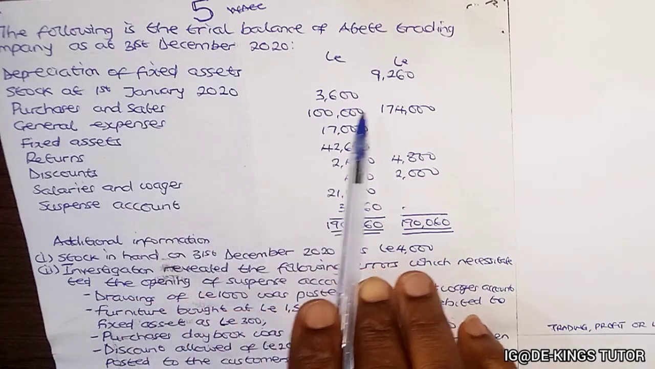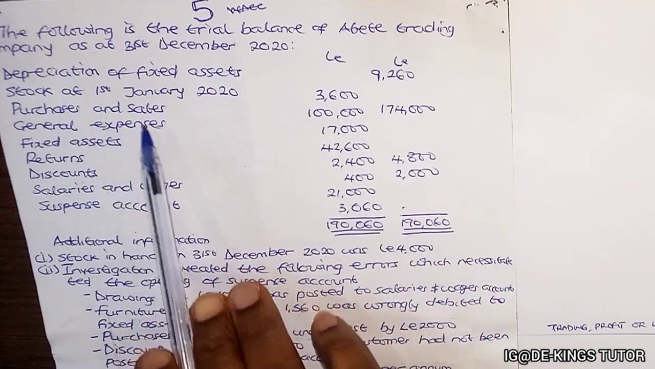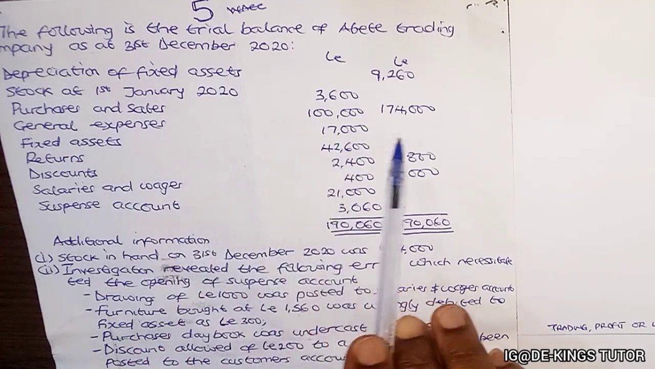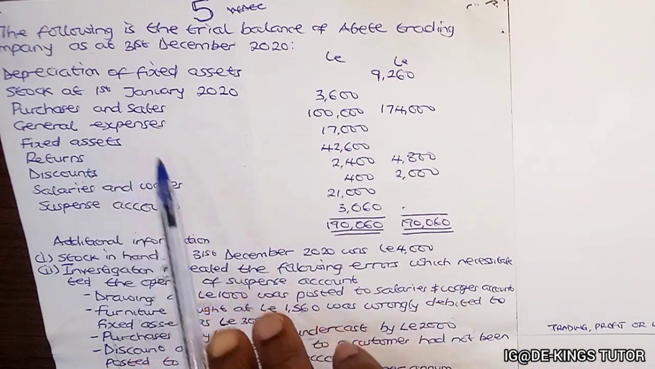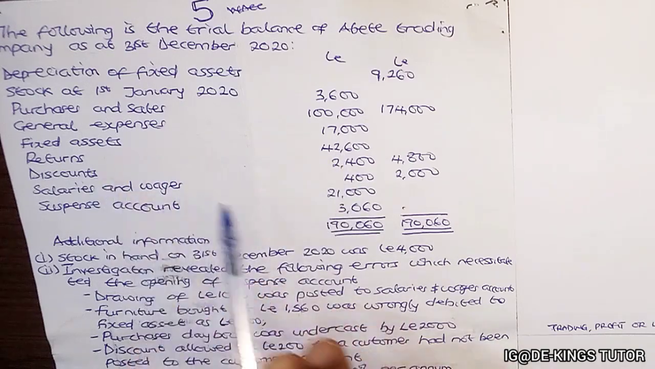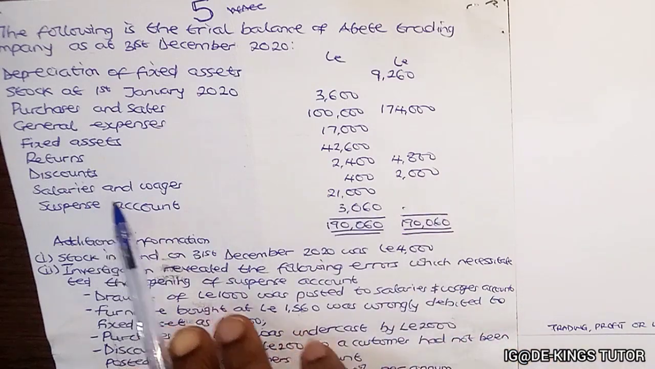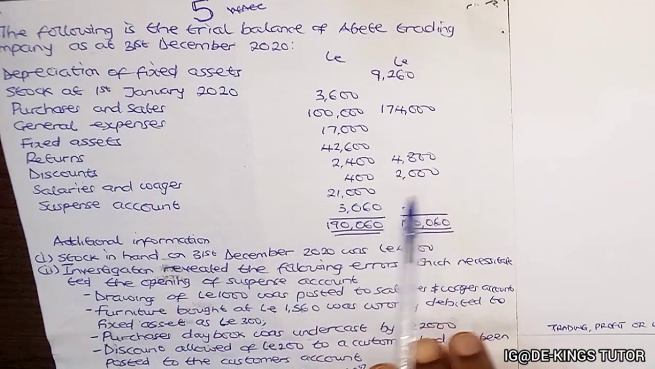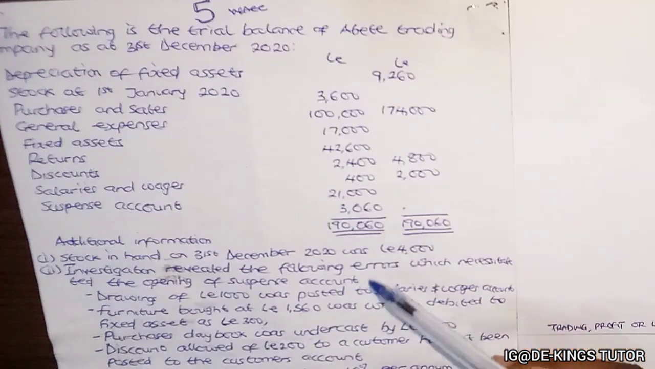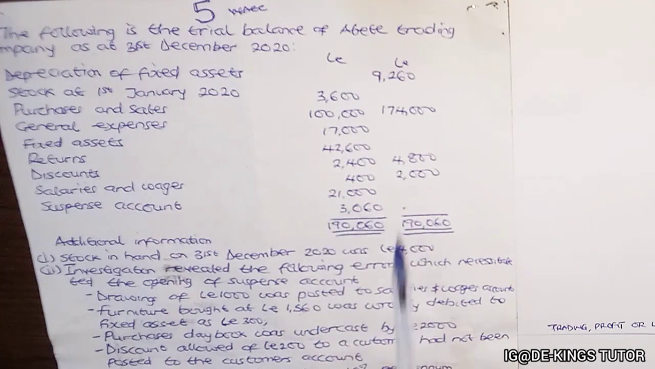Depreciation of fixed assets 9,260. Stock at 1st January 2020 36. Purchases and sales 100,000 and 174,000. General expenses 17,000. Fixed assets 42,600. Returns we have 24 and 48. Discounts we have 402,000. Salaries and wages we have 21,000. And suspense account we have 3,060. Everything sums up to 190,060 for debit and credit.